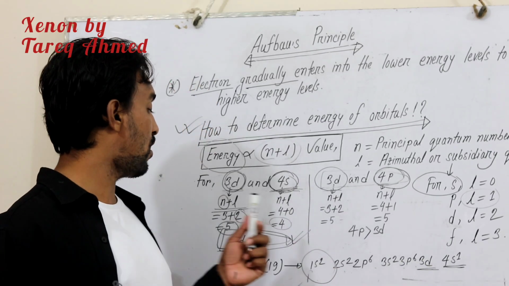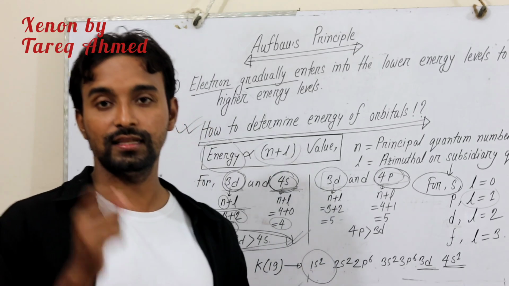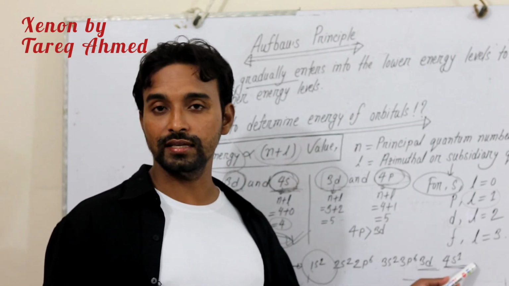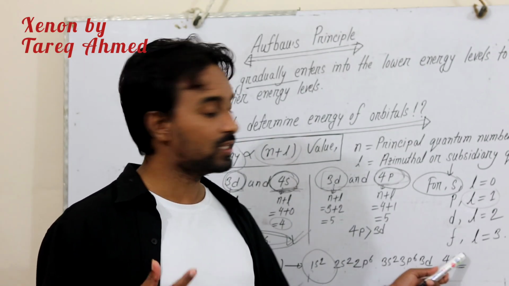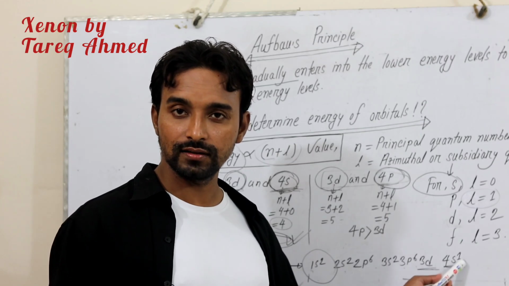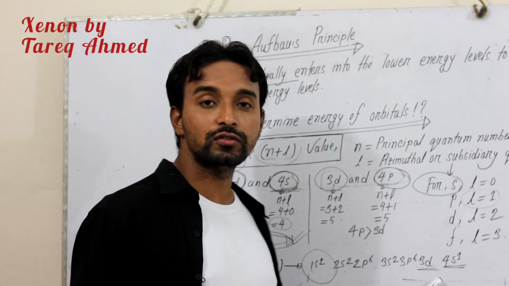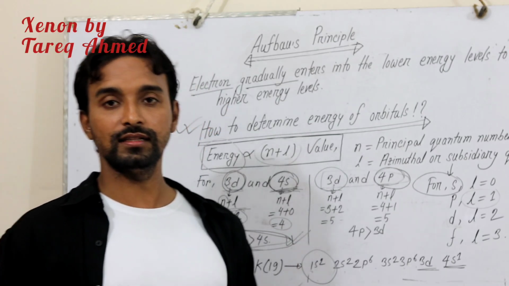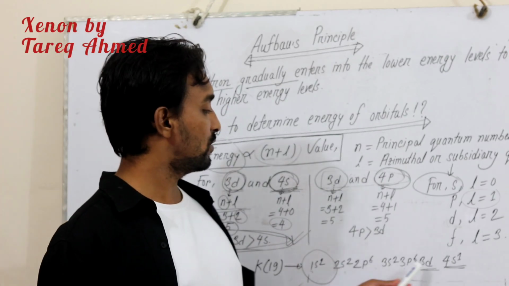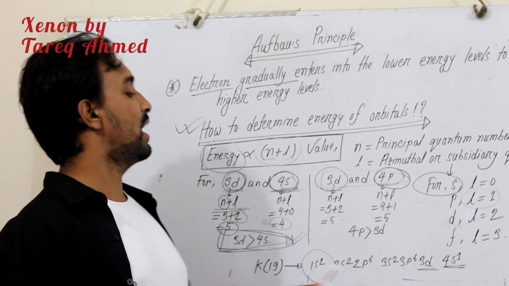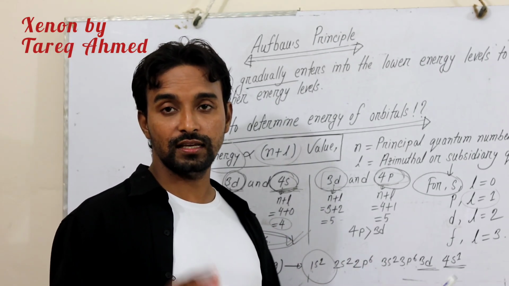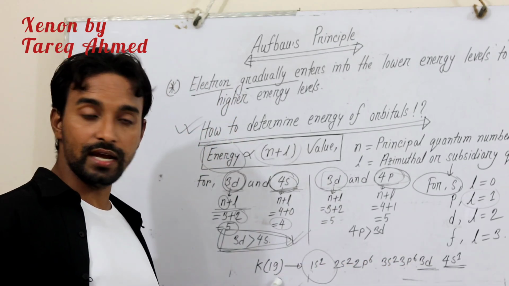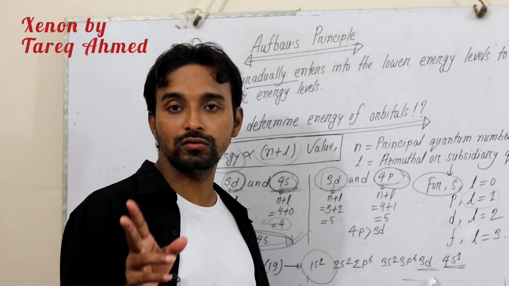So the last electron of potassium 19, the 19th electron, will go to 4s, though 4s is in the 4th energy level. It will not go to 3d. So according to the Aufbau principle, we have found that the n plus L value for 3d is 5 and the n plus L value for 4s is 4. So it has lower energy. So the 19th electron of potassium will go to 4s, never to 3d.